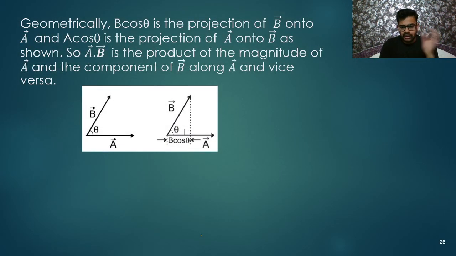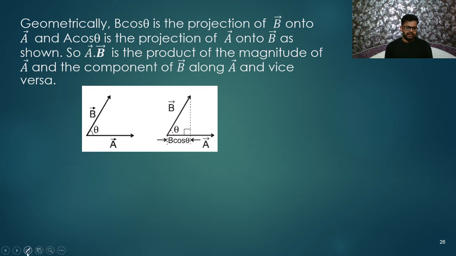So here are the basic things. Whatever I told in the last slide, here I am going to explain properly. Geometrically, B cos theta is the projection of B on A. Actually, B cos theta is a component of B along vector A. You can see in this diagram, these are two vectors.